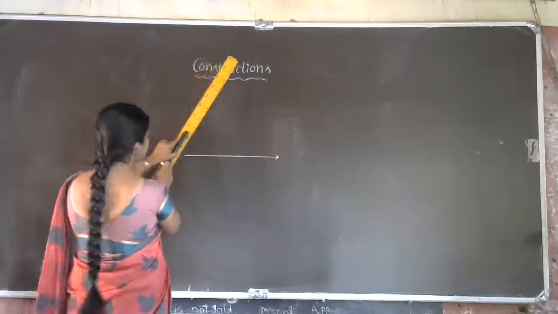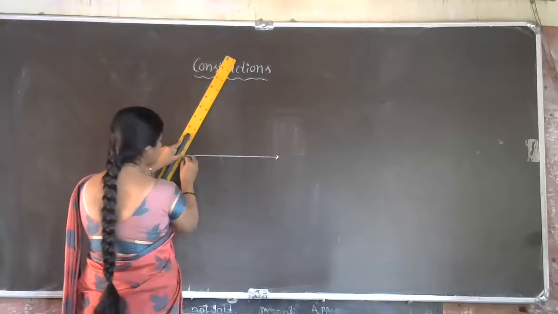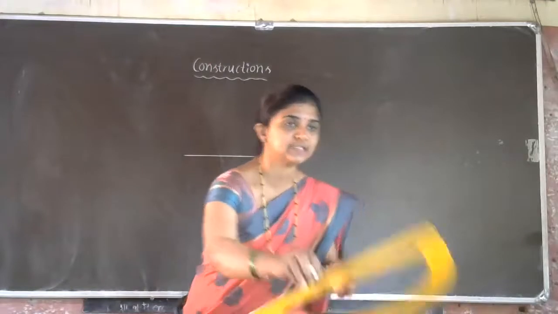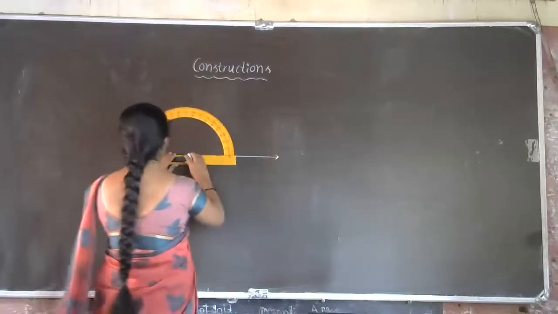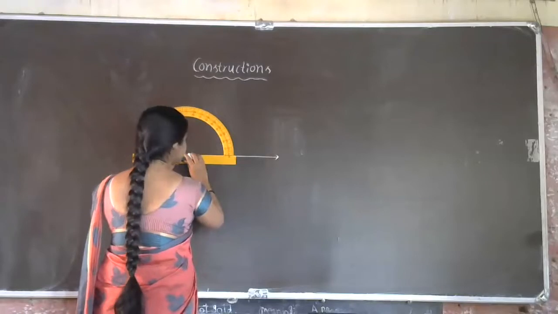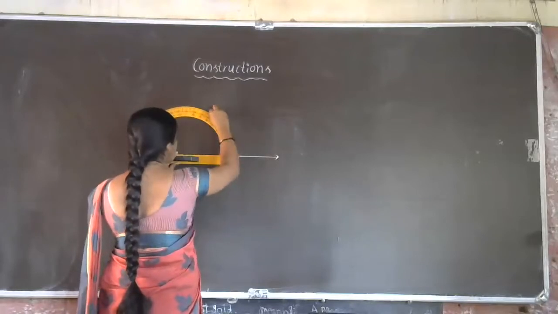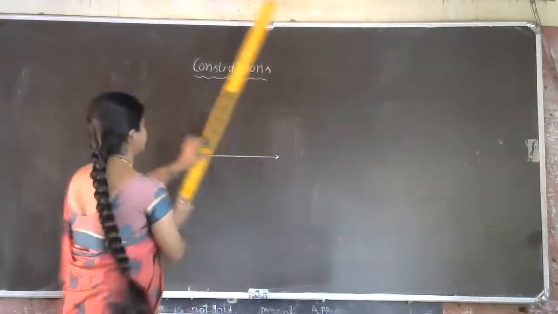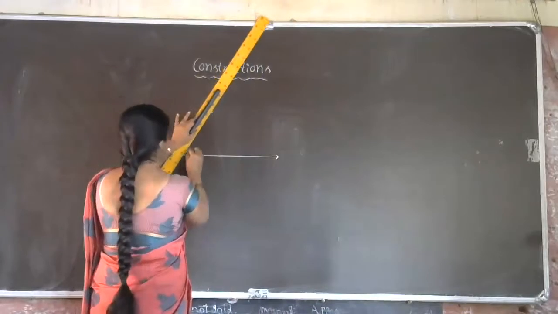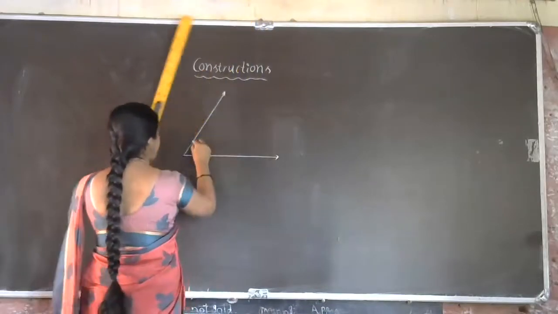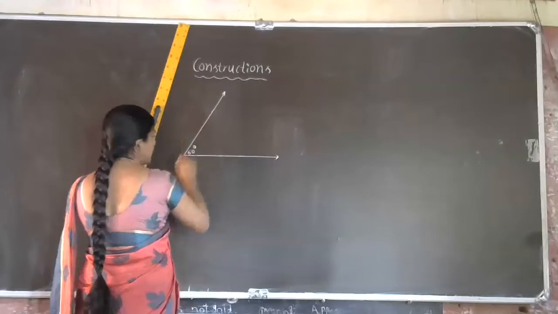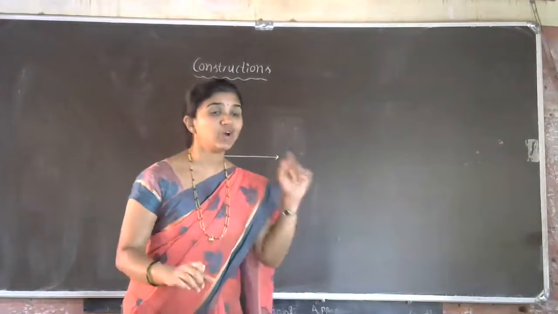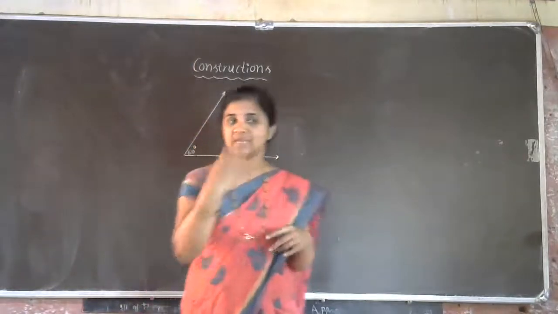Here, any measurement angle. I am not going to use the protractor. It's okay. Let us take the protractor only to construct one basic angle. So now I'll mark 60 degree with the help of protractor. Now this is actually not construction, but 60 degree location using scale and protractor. How to draw 60 degree with the help of compass, we'll explain later.